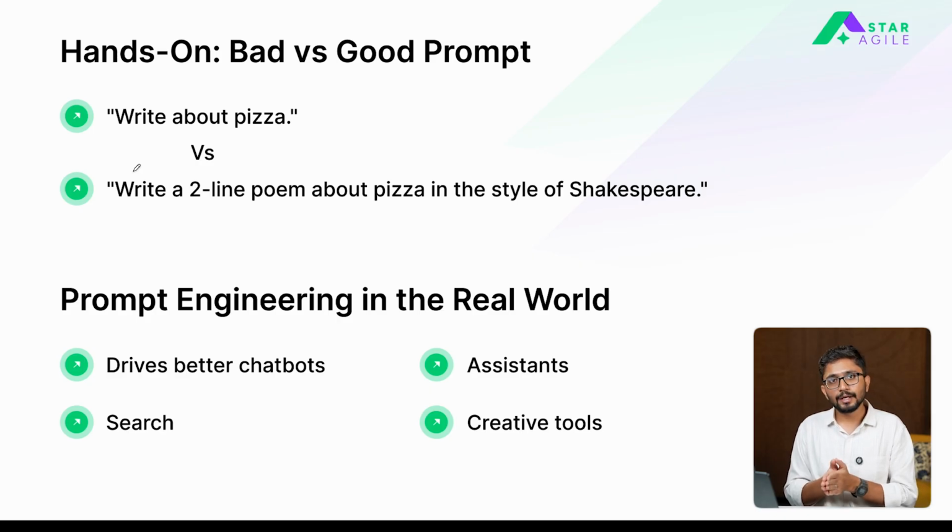And how does AI do it? It takes your input instructions, tries to see whether or not your instructions are present in its knowledge base. If not, it then redirects your queries to tools that allow automatic searching across the web. It takes instructions from the web, compiles it, and gives you a much more accurate answer. And last, prompts are also used for creating creative tools. Nowadays, people are using AI for almost all sorts of fields. Right? So from designing images, from creating stories, and much more. So these prompt engineering tools that are available out here, they allow you to curate an output depending upon what style you want to generate it.